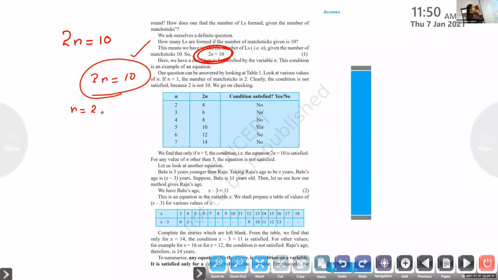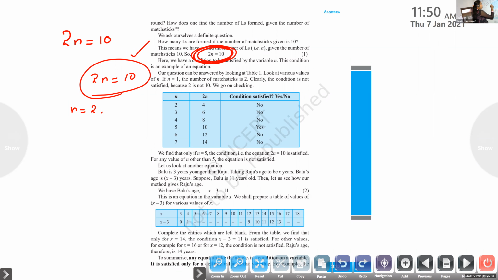Okay, children. Will the condition satisfy? Which is the correct value here? Here it is 2n equal to 10. 2n equal to 10, which is the correct value?